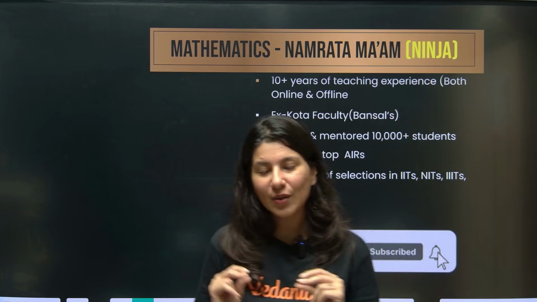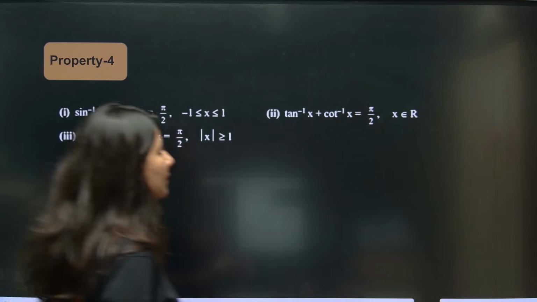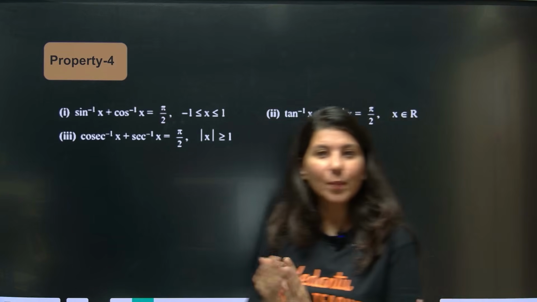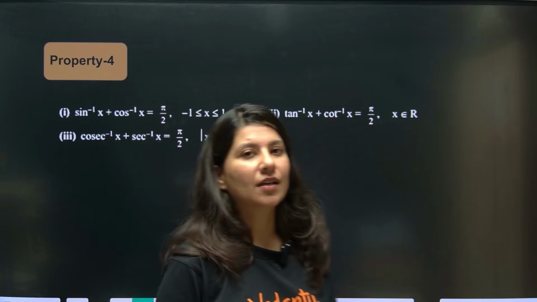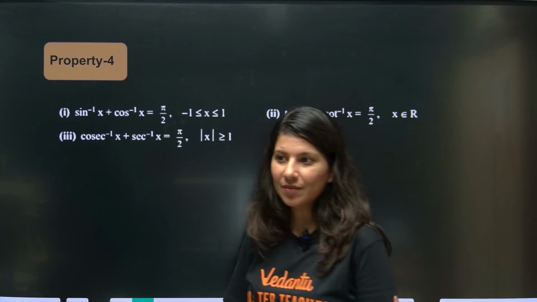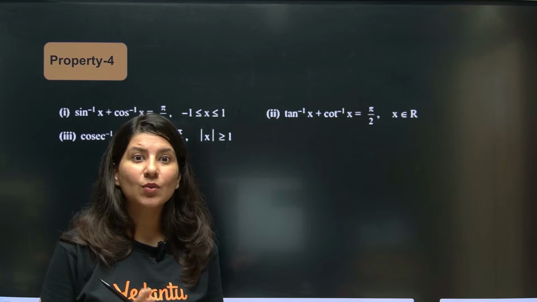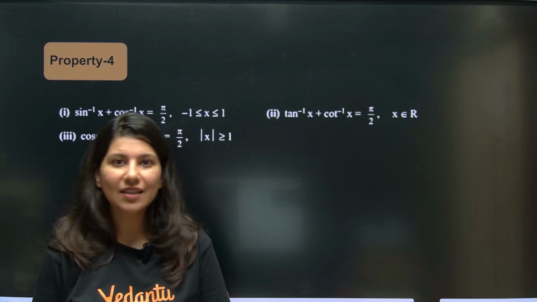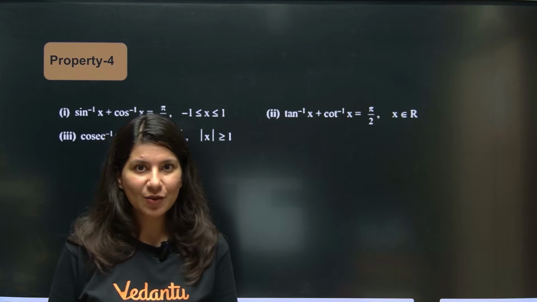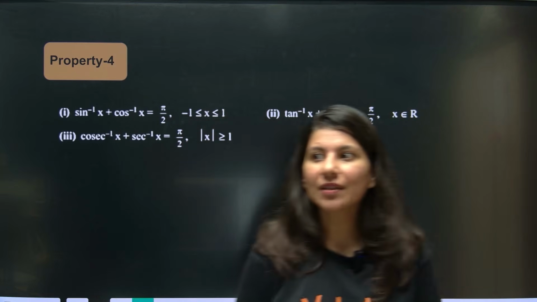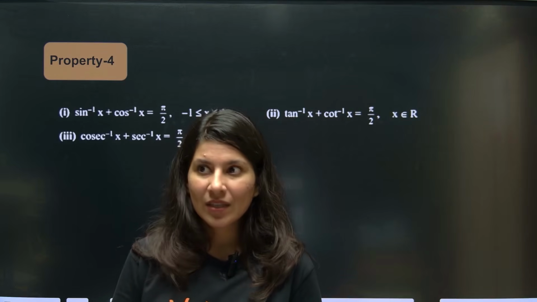Everybody should give it. Now let's discuss all the properties of inverse trigonometric functions. Property 1, property 2, property 3 we have already discussed, right? What was property 1? Property 1 was very easy. It was sine inverse of minus x is minus sine inverse x. Then cosec inverse of minus x was minus cosec inverse x, and the same goes with tan inverse of minus x is minus tan inverse x. These three are the same thing.